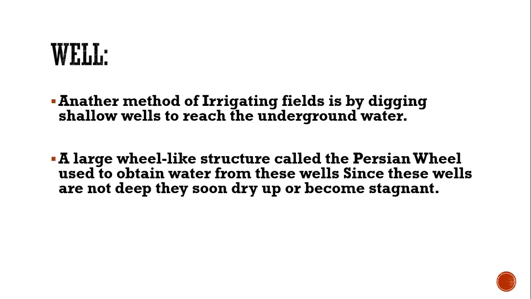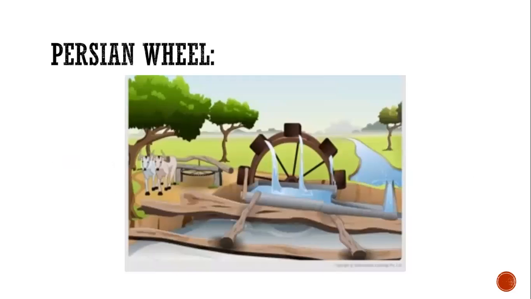These are also wells, but they are not so deep, so they become dry after a short time. The Persian wheel is shown in this picture. Look at this.